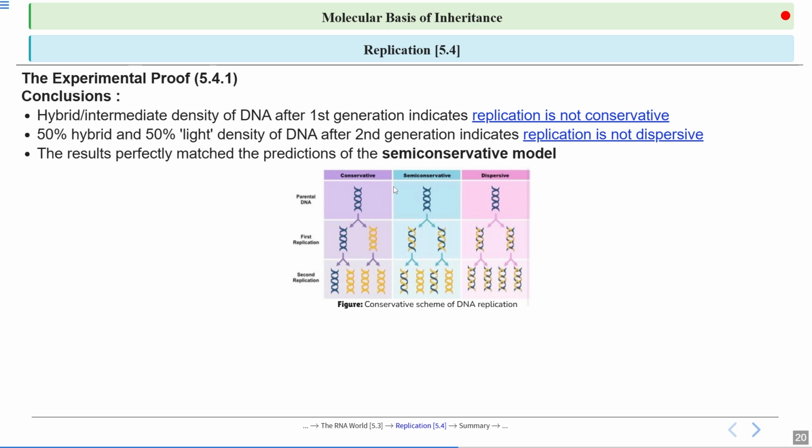But this experiment has already proved in the first generation that replication is not conservative. What was semi-conservative? The parent strand will separate and a newly synthesized strand will be generated depending on the complementarity. So it shows like this. And what was dispersive? The parent strand will be like this, and in between somewhere the newly synthesized DNA strand will be present, and in between somewhere there will be parent DNA. This was also ruled out with the help of the second generation result.